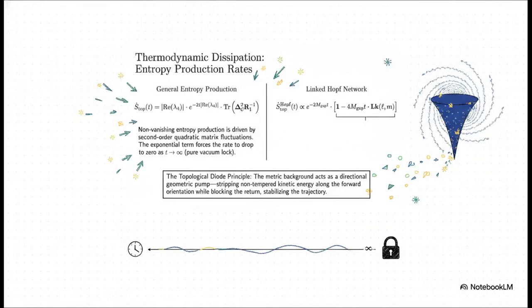Moving on to the general entropy production equation, I really want you to focus on the exponential decay term that's driven by the spectral gap, lambda 4. The metric background here is actually acting like a one-way directional pump. It strips away non-tempered kinetic energy along the forward orientation and completely blocks it from coming back. So as time t approaches infinity, this exponential term mathematically forces the overall entropy production rate to drop down to zero. It perfectly locks the system into a stable zero entropy vacuum.